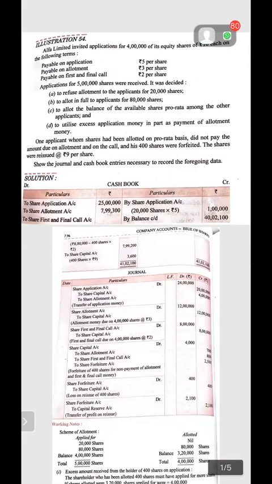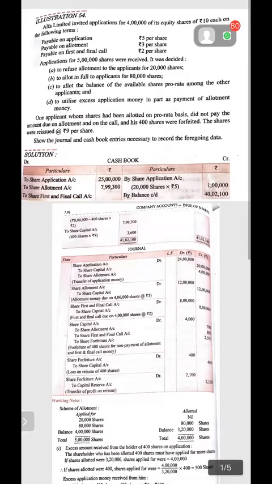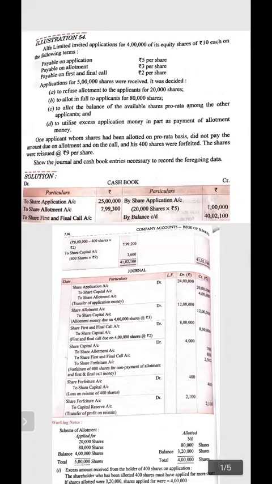First of all, the first entry is to be done on 5 lakh shares. We receive the application money. 5 lakh into 5 rupees per share, it will be 25 lakh. The first entry is to be done to share application, that is 25 lakh in the cash book. If it is not considered that we have to prepare the cash book, this entry has to be done in journal as well, and the entry will become bank account debit to share application account.